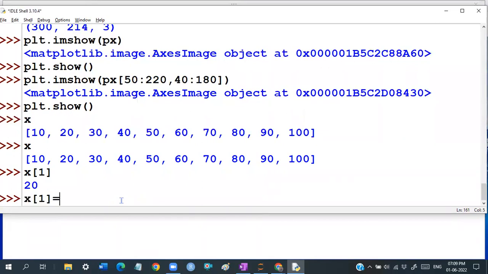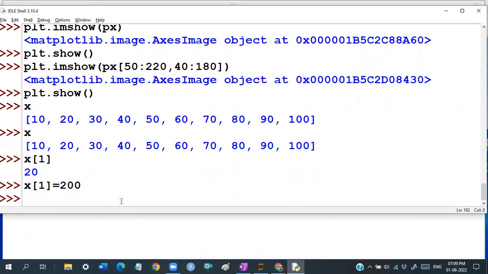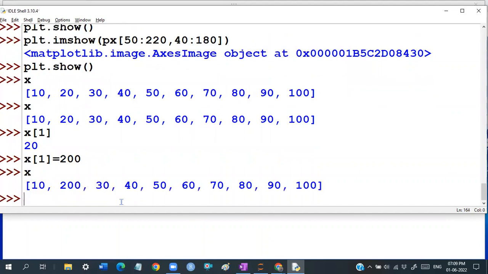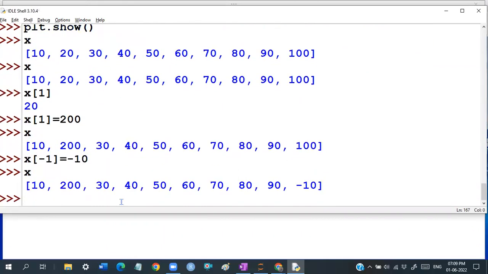X of 1 is equivalent to, for example, I make it 200, guys. You can get the value, you can set the value. You can get and you can set the data, guys. Once you set X of 1 equals 200, you can see that in the place of 20, you can see 200. So slicing is not only to get the data, you can modify the data. For example, the last element is wrong. So what we have to do: X of minus 1 equals, let us say, minus 10. So the last value will be changed.